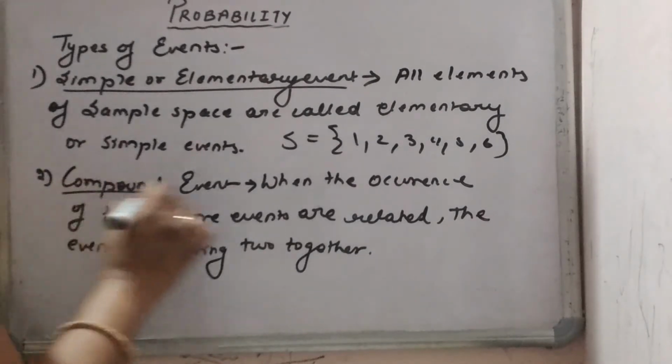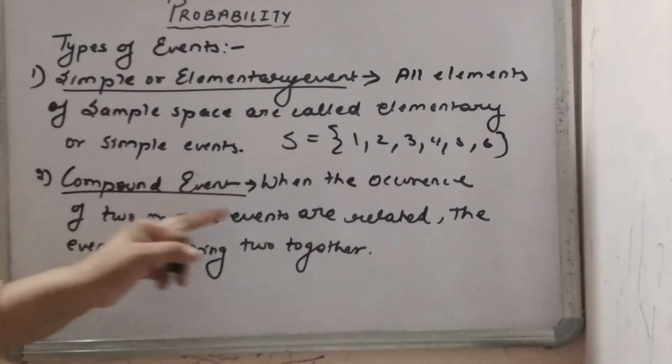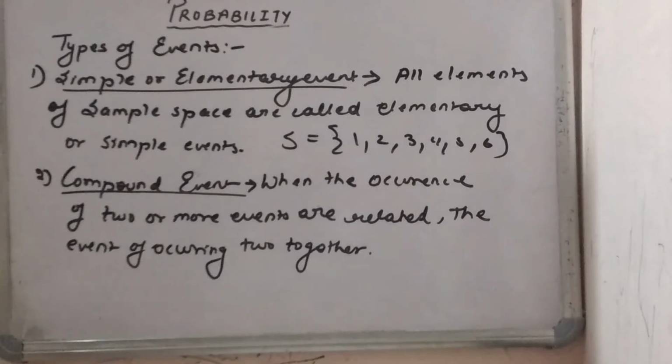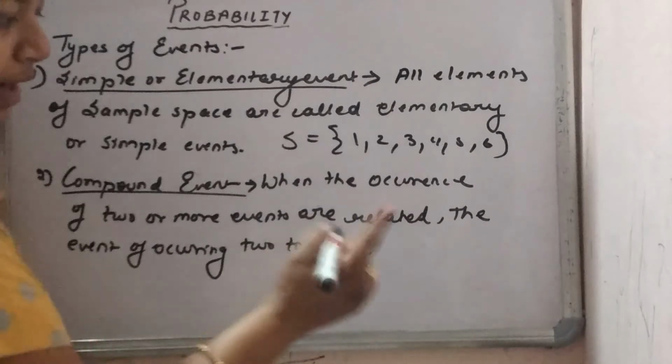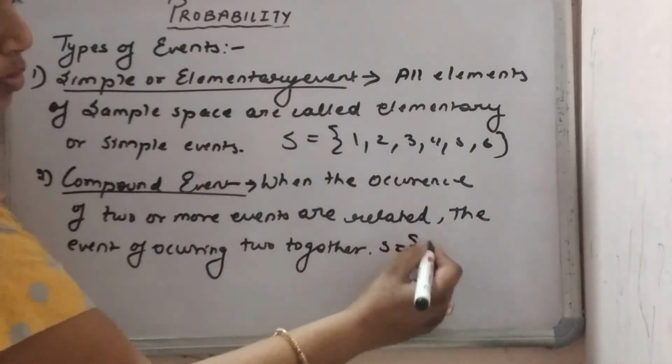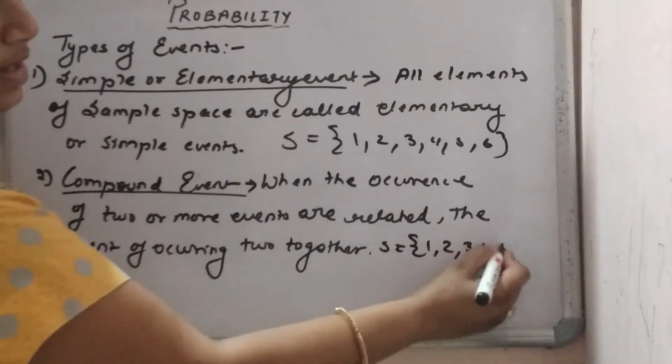And the compound event is what? When the occurrence of two or more events are related, it means two or more events are happening together, it is called a compound event. So here you can take a dice being thrown. One dice is thrown. So what is coming? 1, 2, 3, 4, 5, 6 is coming.